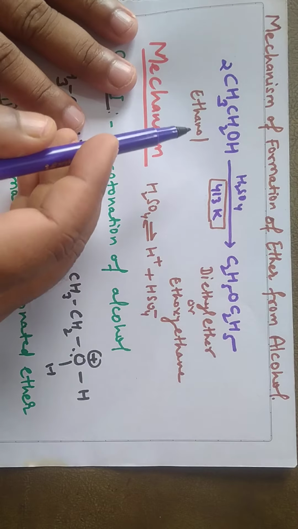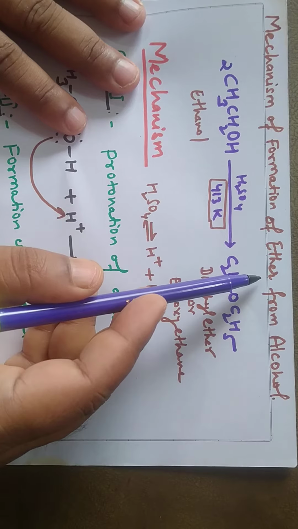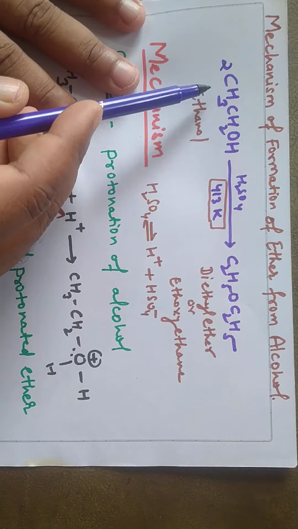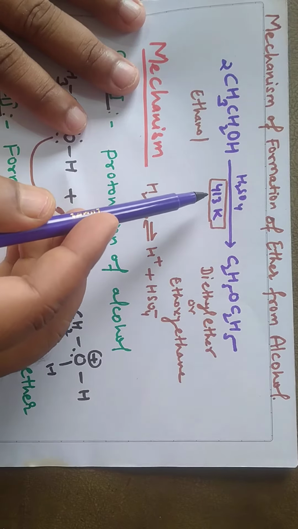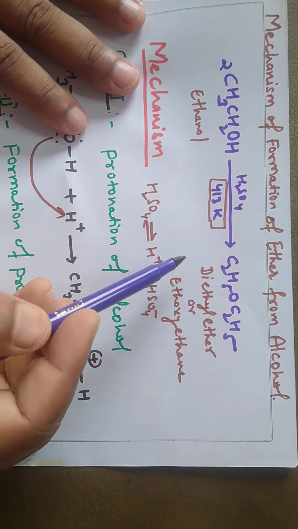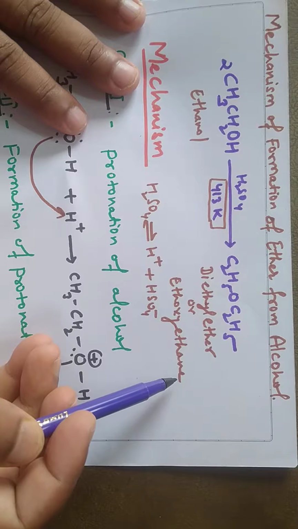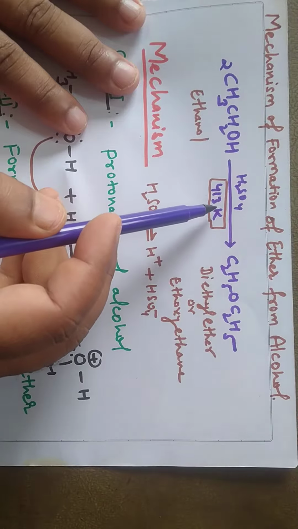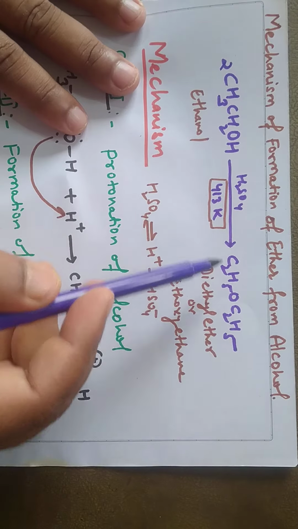Dear students, today I am going to discuss the mechanism of formation of ether from alcohol. As you have read, two molecules of ethanol reacting with H2SO4 at a lower temperature, that is 413 Kelvin, form diethyl ether, so-called ethoxyethane. Here temperature is a very important factor. That means if the temperature is lower, ether will be formed, and if the temperature is higher, then alkene will form.